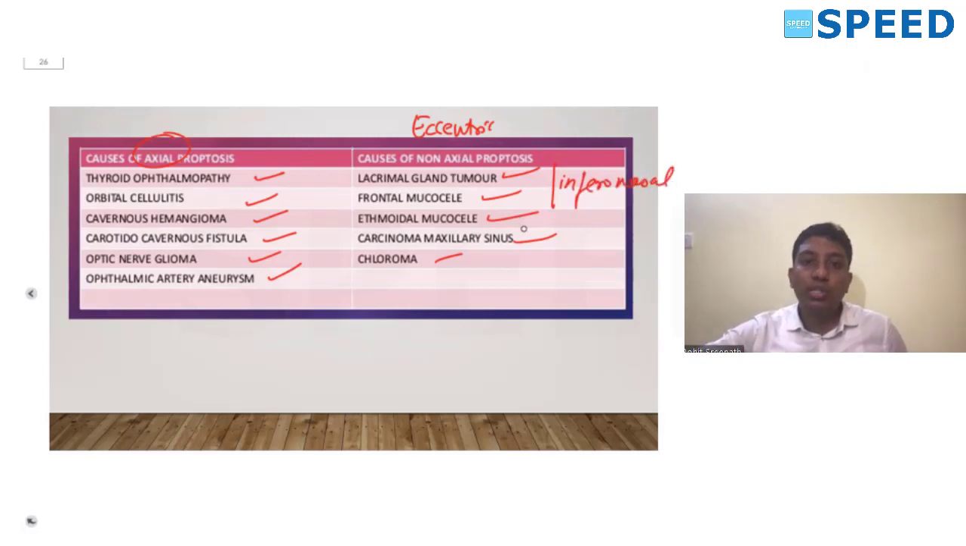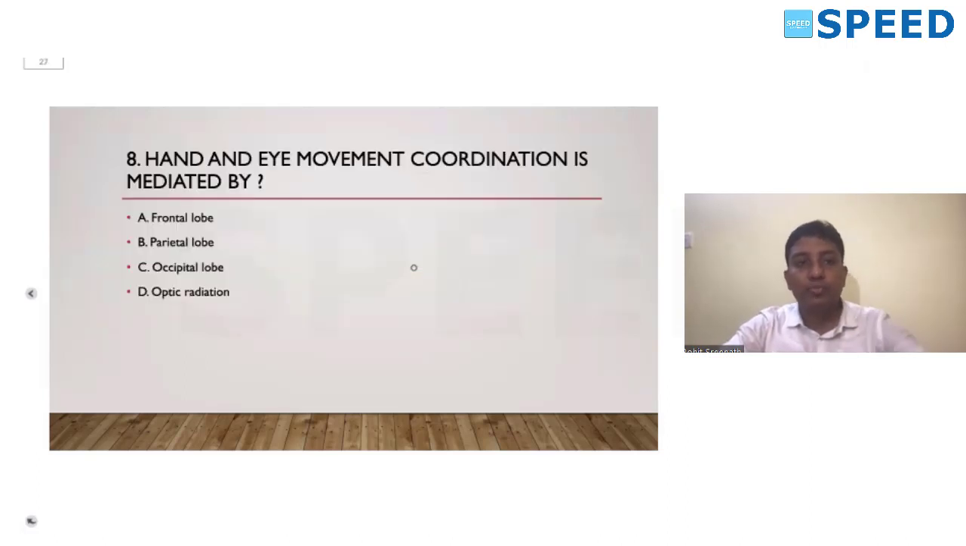An ethmoidal mucocele and a maxillary sinus tumor will result in a superior, superior nasal, or superior temporal proptosis, depending on the involvement. The ethmoidal will be more of a superior temporal, and the maxillary will be a superior type of eccentric proptosis. Chloroma, I told you, is a type of AML which results in a non-axial type of proptosis. So you have to do a peripheral blood smear.